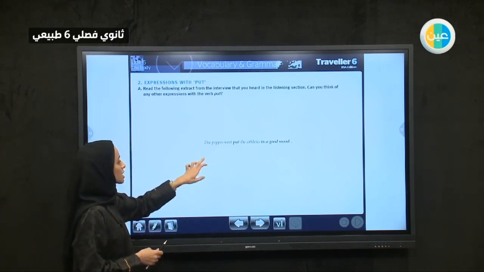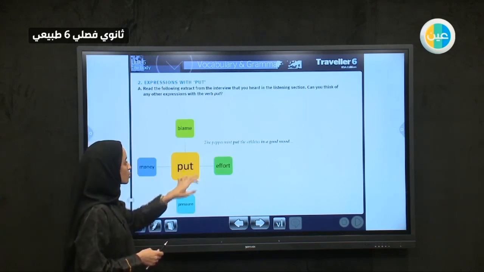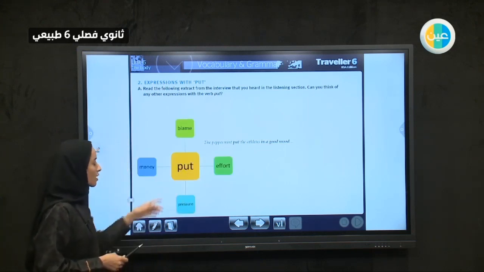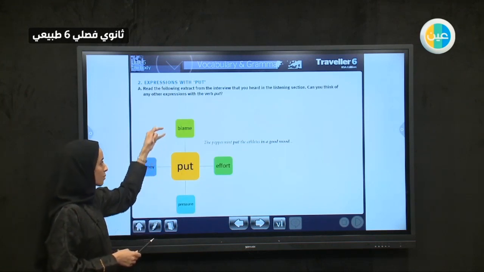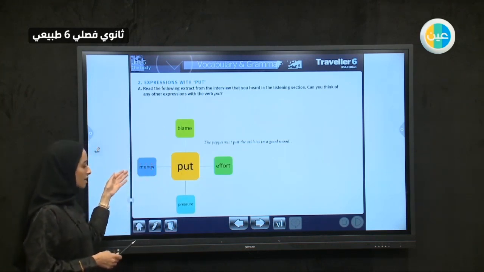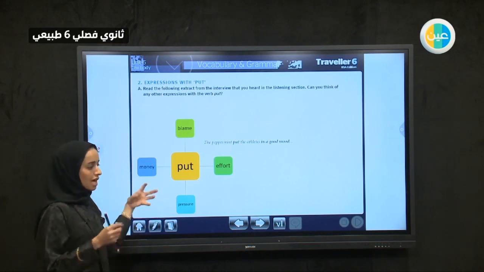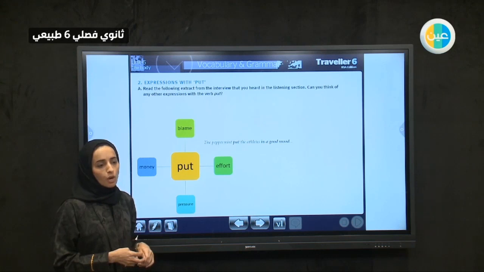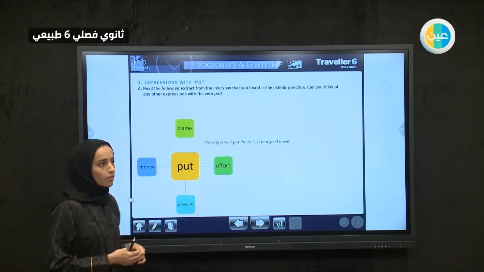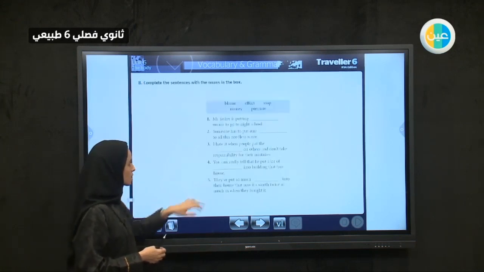collocations, or let's say expressions with put. These are some others. You can put the blame. After this, we will use only nouns. Putting blame, putting money, investing, putting pressure, asking too much from someone, and putting effort when you work so hard.